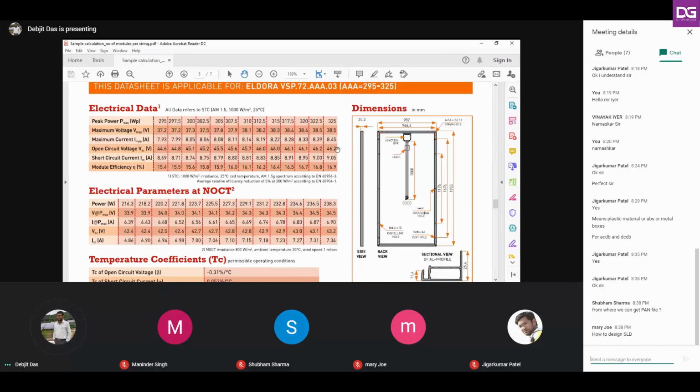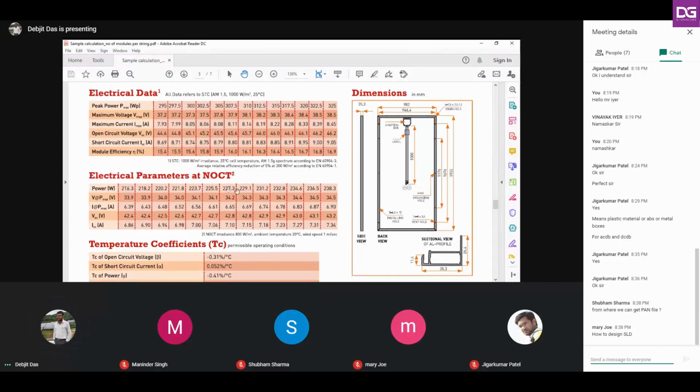Got it? Similarly, for the parallel connection, our voltage will remain the same, but current will get added up. Got it? So this is the STC condition and this is the NOCT condition. So just skip this part. NOCT is nothing but nominal operating cell temperature. Okay. So this one is the most interesting part here.